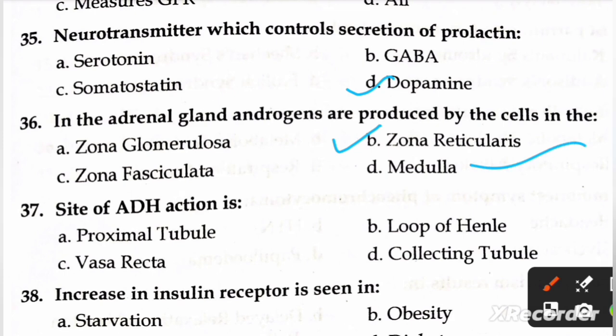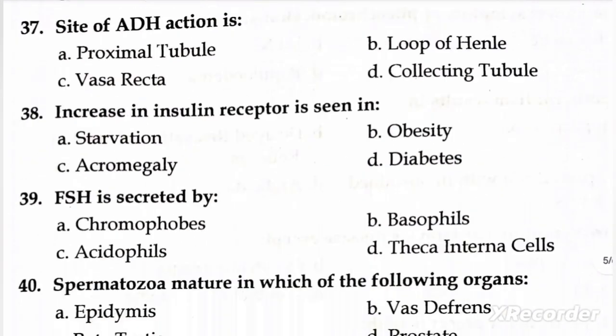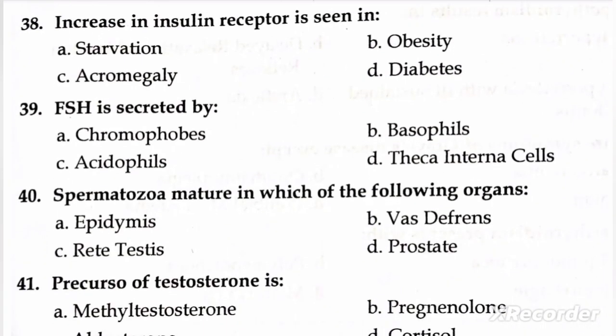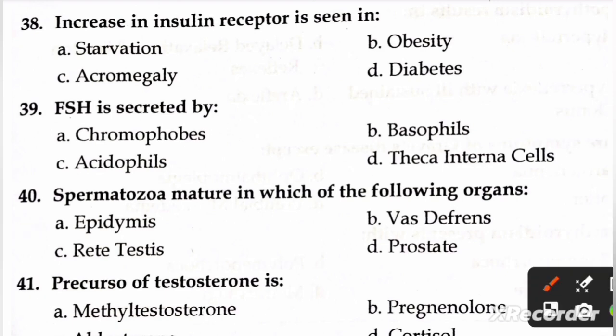Next question is, site of ADH action is A, proximal tubules, B, loop of Henle, C, vasa recta, and D, collecting tubule. Right option is D, collecting tubule. Next question is, increase in insulin receptor is seen in A, starvation, B, obesity, C, acromegaly, and D, diabetes. Right option is A, starvation.